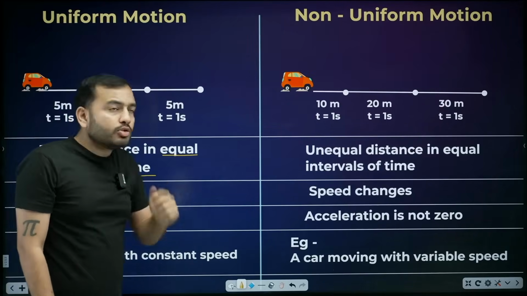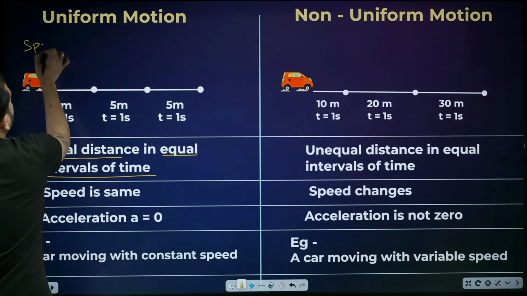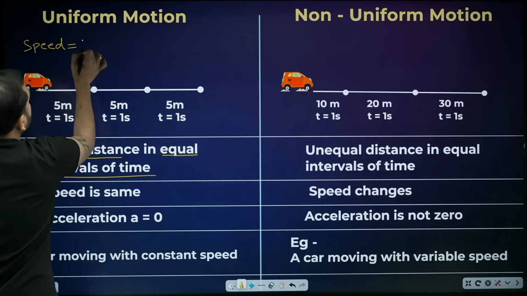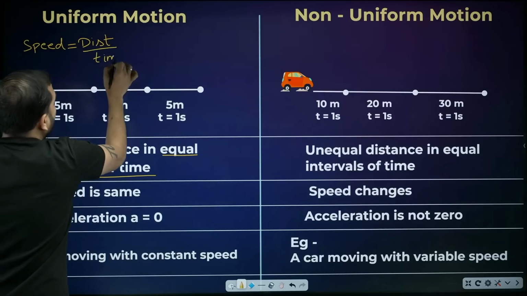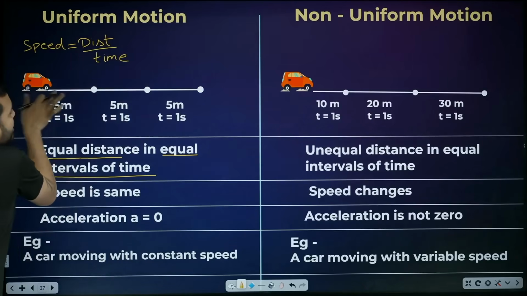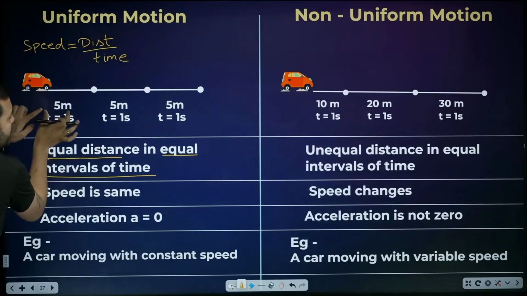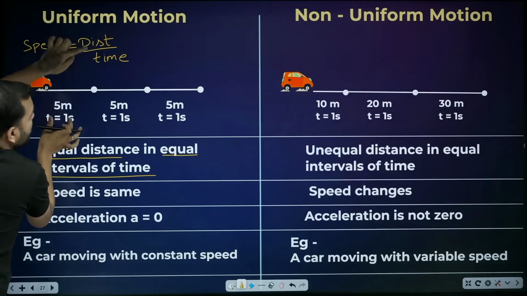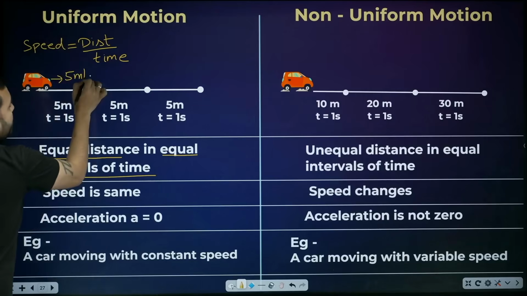Now understand the second thing. If I ask, tell me something about this car's speed. So beta, let's write the formula of speed. Speed is equal to distance upon time. Now tell me, what will be the car's speed in this interval? How much is the distance? 5 meters. How much is the time? 1 second. 5 meters upon 1 second. So what will be the speed here? 5 meters per second.